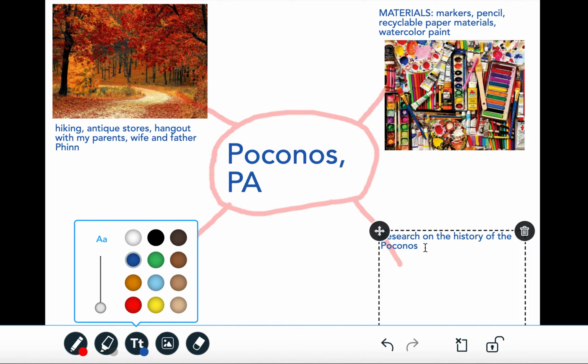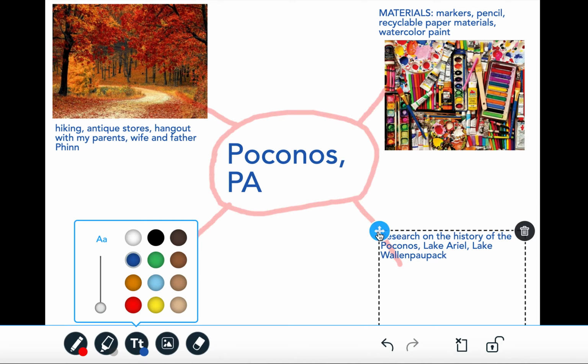All right. So I'll look up some history around the Poconos. In particular, my parents' house is in Lake Ariel, so I'm going to look up some history about that as well. Do some research. There's actually a huge lake up by there called Lake Wallenpaupack. So I'm also going to do some research around that.